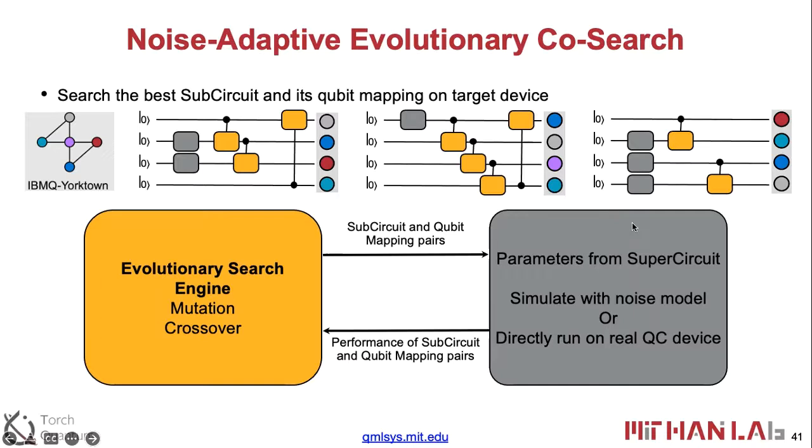Actually, I want to add one point here. The search algorithm is also orthogonal. Evolution is orthogonal to this search method. We can use others like Bayesian optimization or reinforcement learning. So any optimization here can leverage the SuperCircuit.